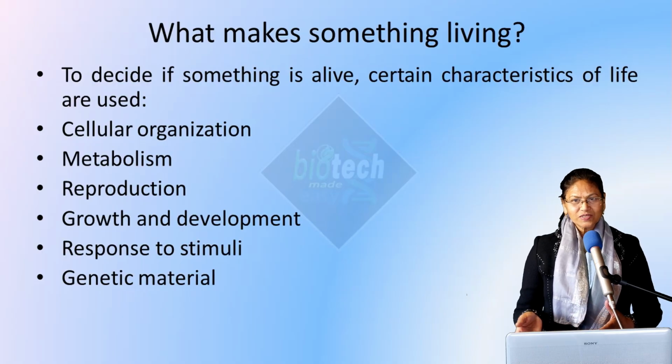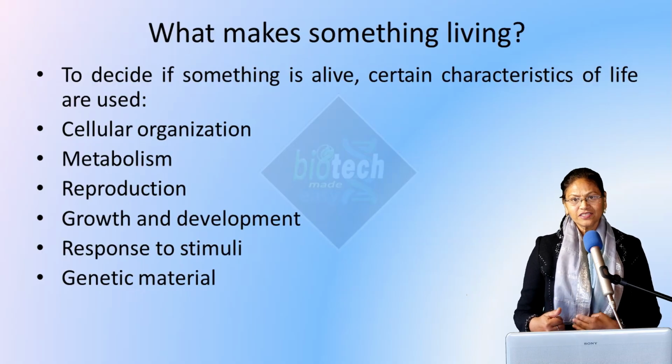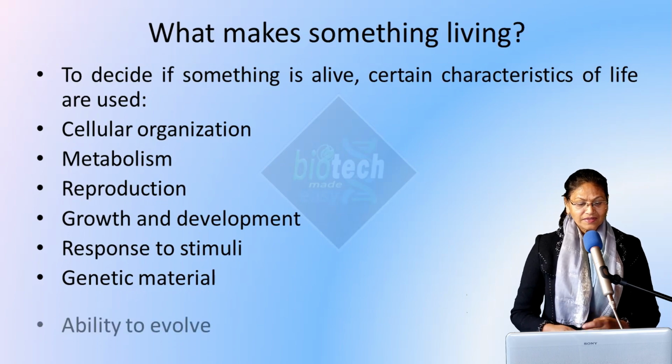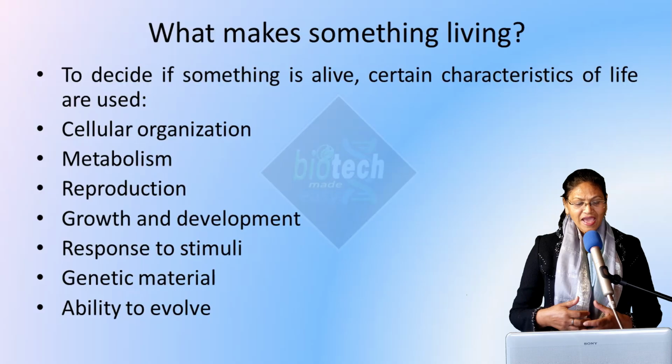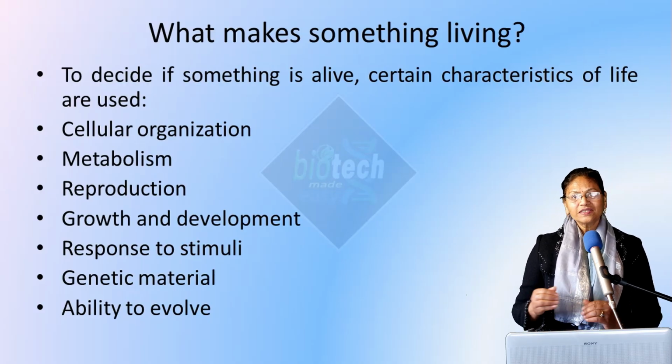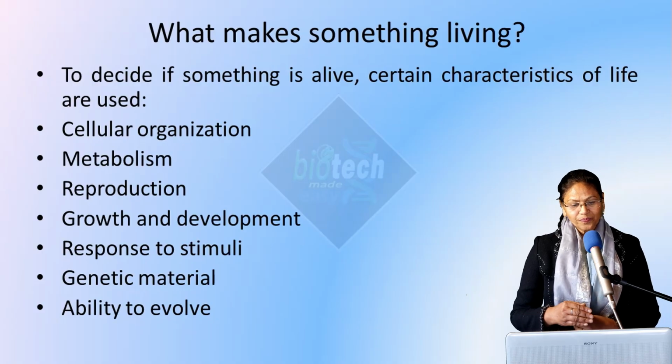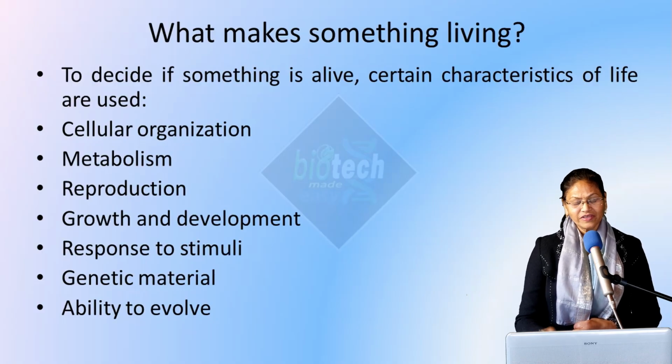Then genetic material. The genetic material mostly is DNA, and DNA is responsible for carrying the information or traits from one generation to another. It may be RNA also, in the case of viruses. And all living organisms have the ability to evolve, because the environment is changing, and to survive there, living organisms also have to adapt themselves. So these are the features which must be present if something is living.